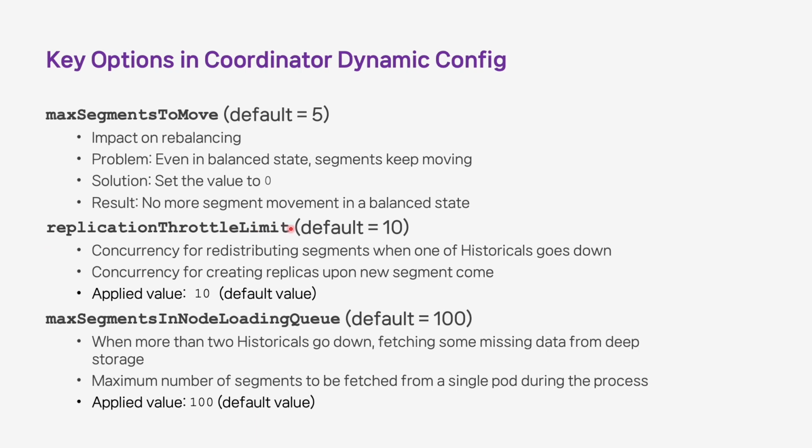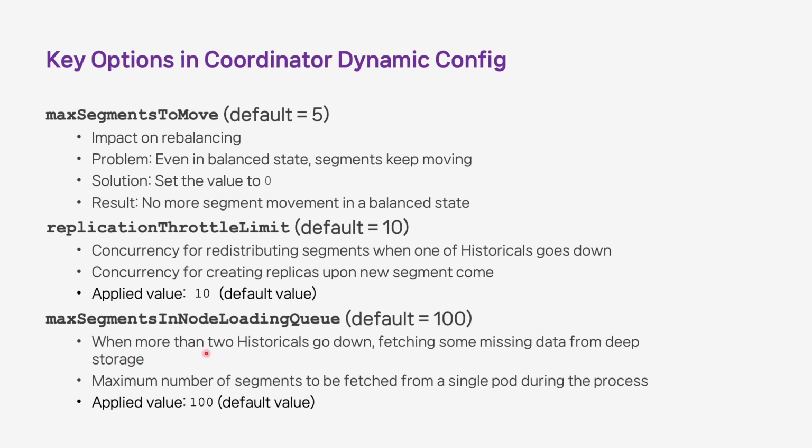Replication throttle limit config is the concurrency for these two scenarios. If you increase this value, replica creation or redistribution process will be done more quickly. The default value is 10, and we usually don't change it for normal operations. But we may temporarily increase it when needed.